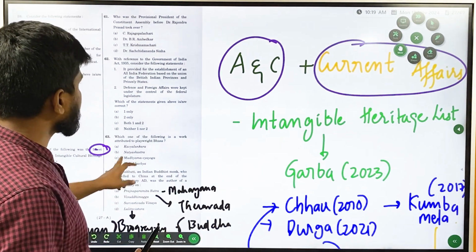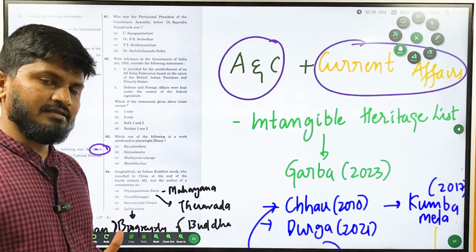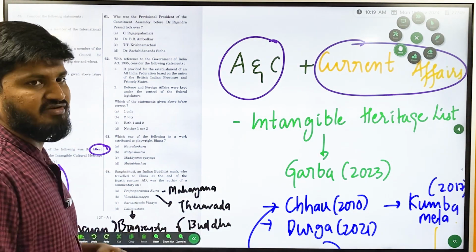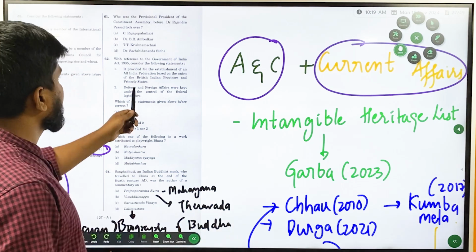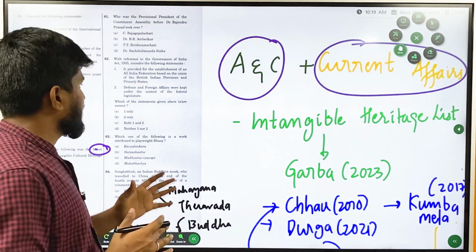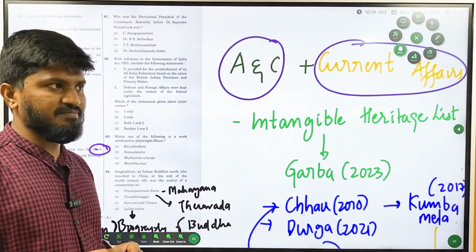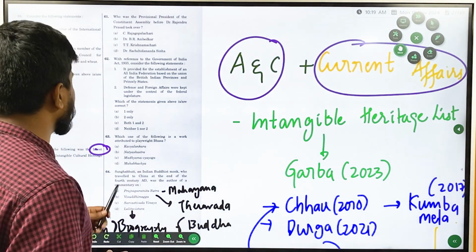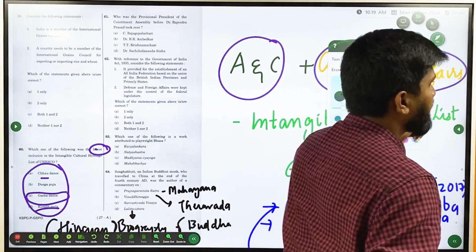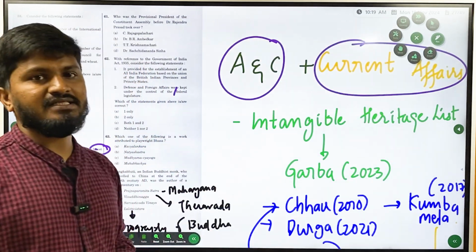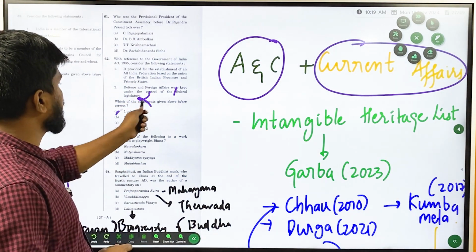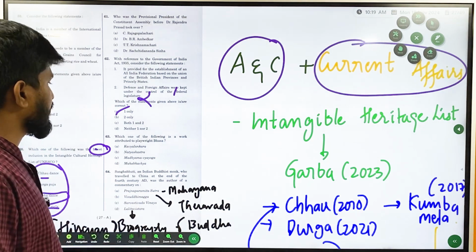Next, Government of India Act 1935. It can again come in either polity or history. In the historical perspective, it is asking about the Government of India Act 1935. I already discussed it yesterday. It provided for the establishment of an all-India federation, including princely states as well as presidencies of the British government. So the first statement is right. Second statement is that defense and foreign affairs are kept under the control of the federal legislature. This is wrong. It was not kept under the federal legislature. Instead, it was kept under the Governor General of India. So this statement is wrong. The answer was 1 only.